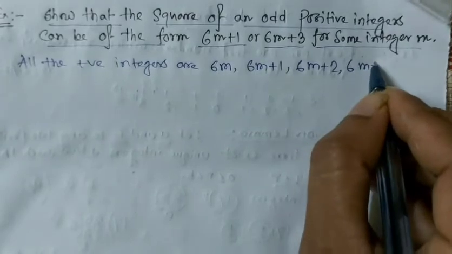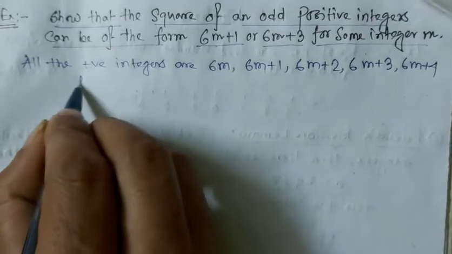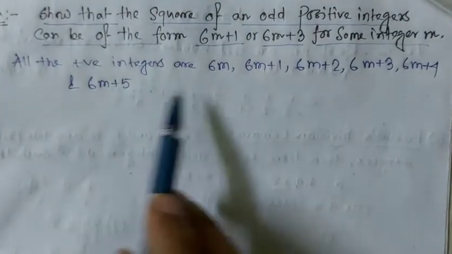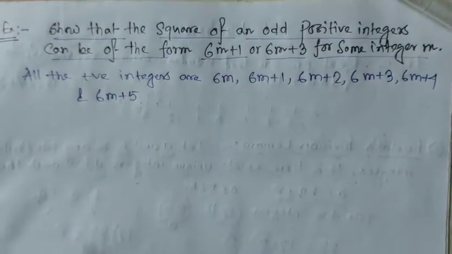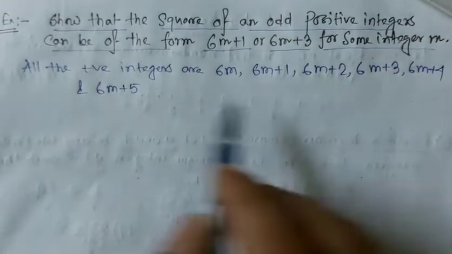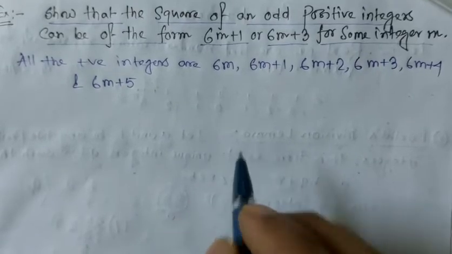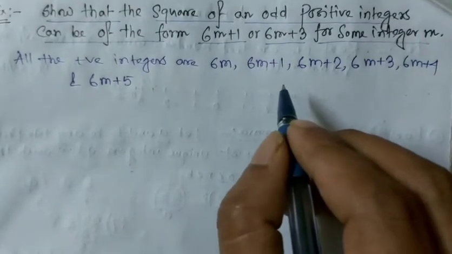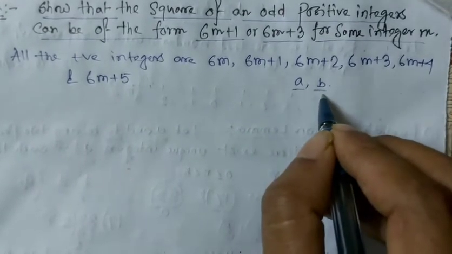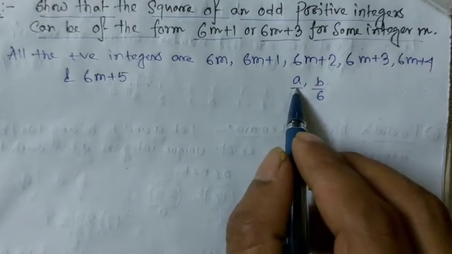6m plus 3, 6m plus 4 and 6m plus 5. Any number can be represented in these 6 forms, and they are derived from the Euclid division lemma. Here we have to consider a and b in the Euclid division lemma. Here b is 6, and you can choose a as any number.